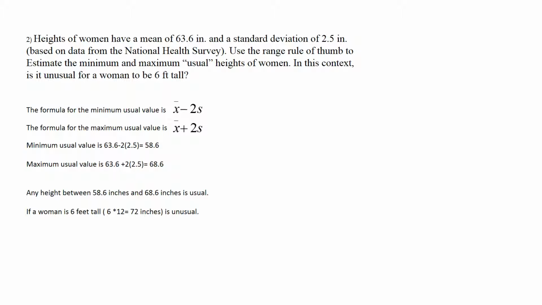So if a woman is 6 feet tall, that means that she is 6 times 12, which is 72 inches tall. That would be unusual because that is not a height within 2 standard deviations. It's not within the minimum and maximum usual value.